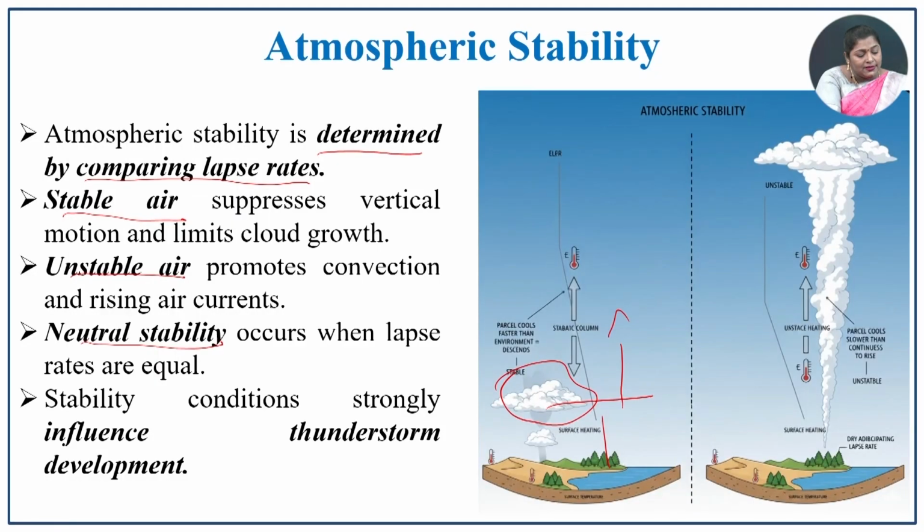In unstable air, it promotes convection and rising currents. So, it also supports what? The growth of clouds. In neutral stability, it occurs when the lapse rates are equal. Neutral means equal, lapse rate is equal. The stability condition strongly influences what? The stability.